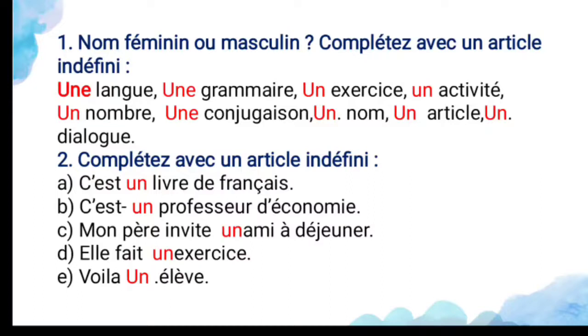And next, "mon père invite un ami à déjeuner". So my father invites a friend to lunch. "Ami" is a masculine noun only. And "elle fait un exercice", so she is doing an exercise. The noun starts with a vowel, so you can use "un exercice". And then "voilà un élève". "Élève" also begins with a vowel, so you can use "un". Voilà, here, a student. So this is all about the definite and indefinite articles.